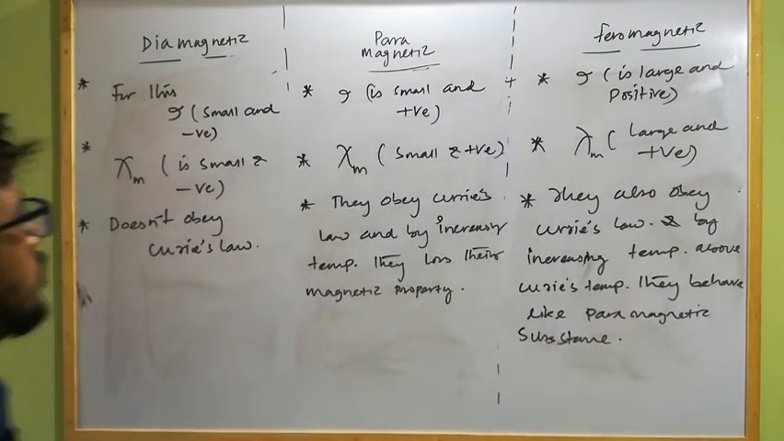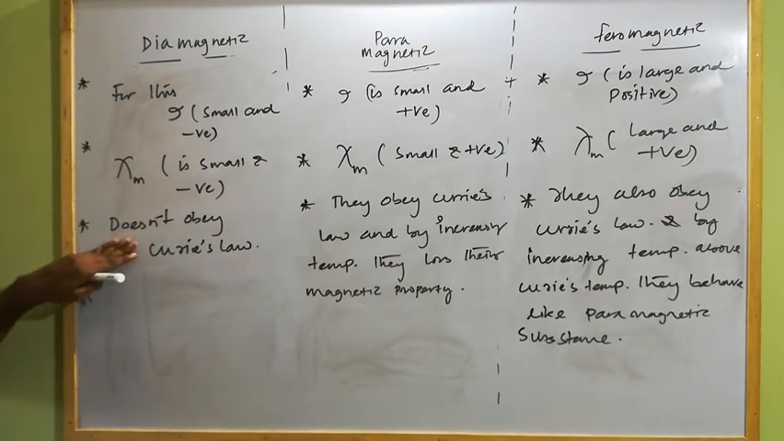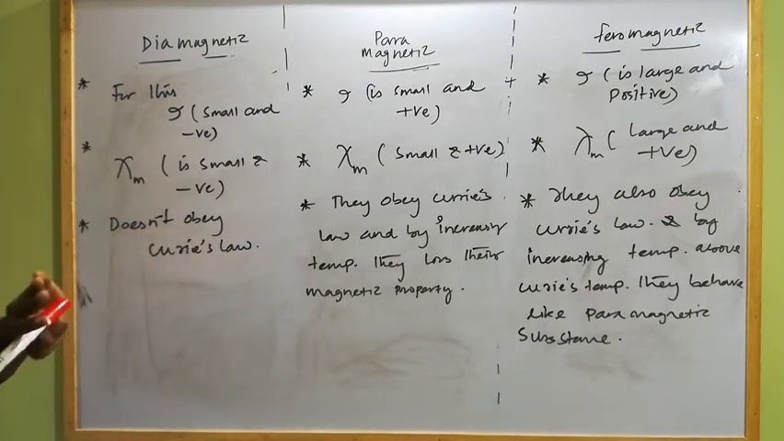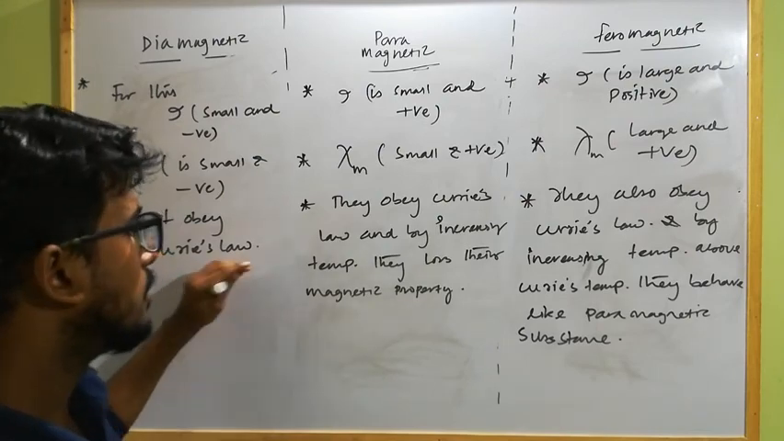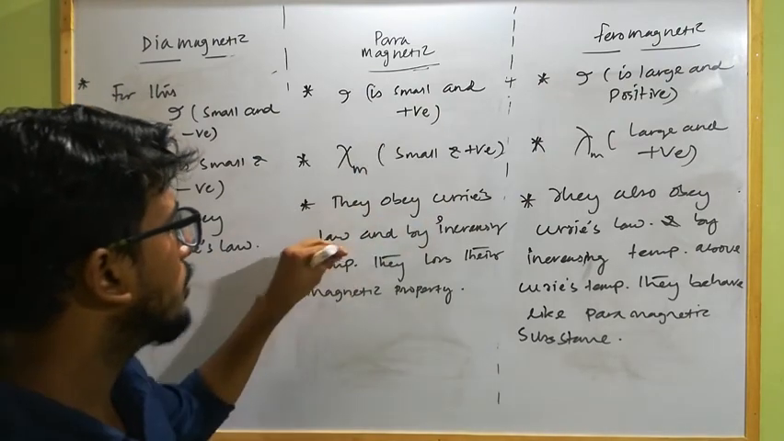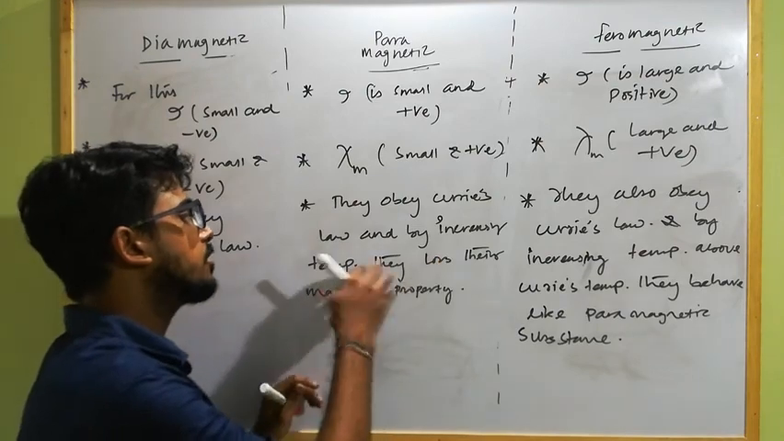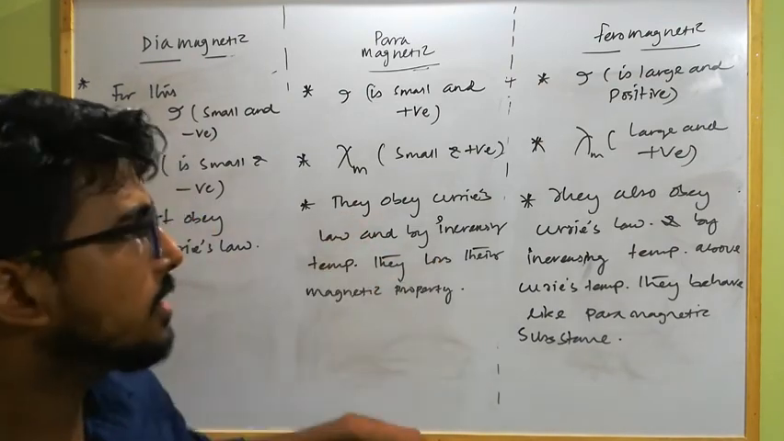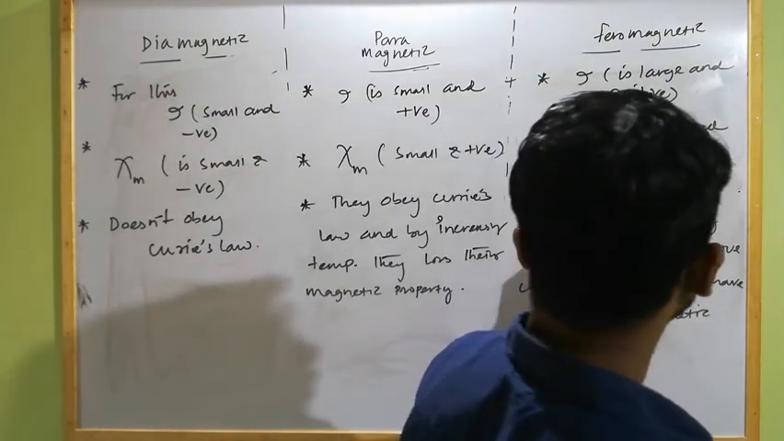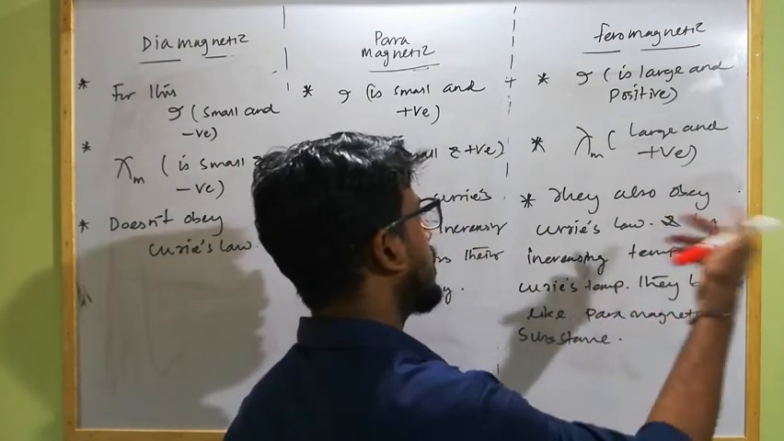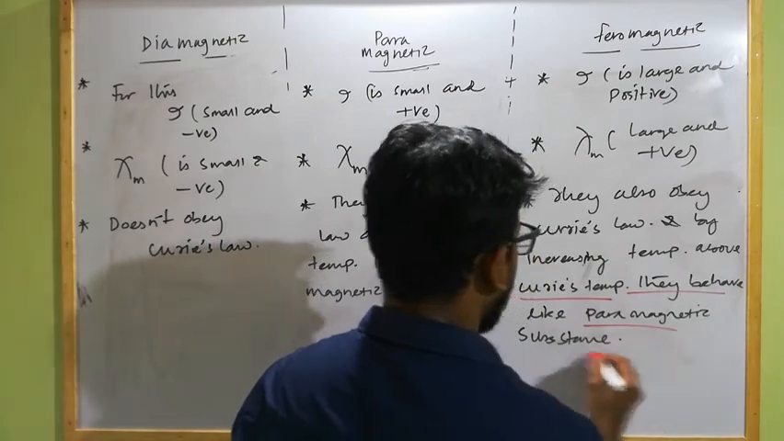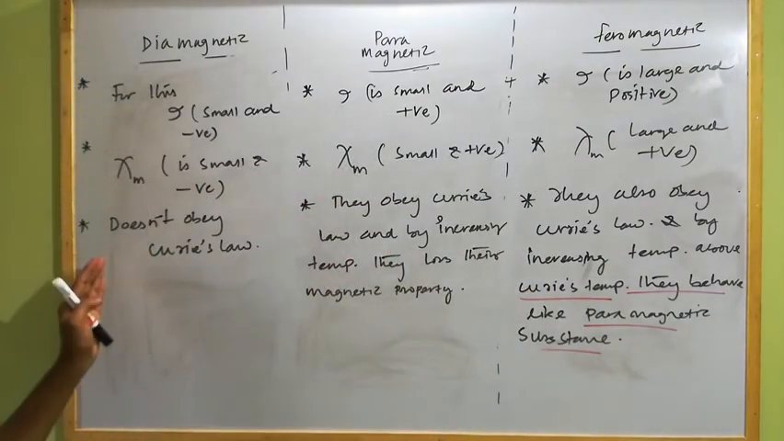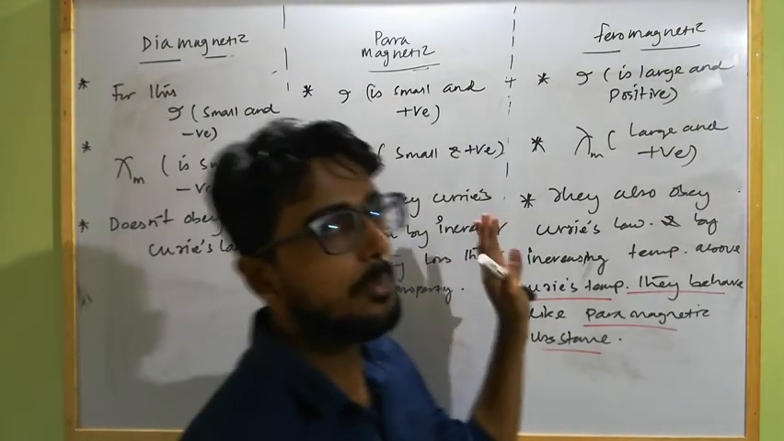Okay, so diamagnetic substance doesn't obey Curie's law, or they are independent of variation in temperature. Paramagnetic substance obeys Curie's law, and by increasing the temperature they completely lose their magnetic properties. And ferromagnetic substance also obeys Curie's law, but above a particular temperature, that is Curie's temperature, they behave like what? Paramagnetic substance. So these are basically some comparisons between dia, para and ferromagnetic substances.